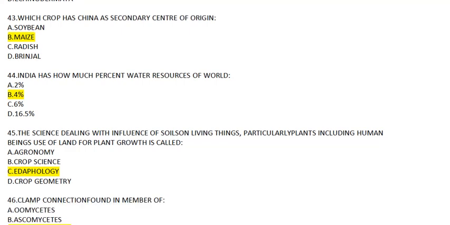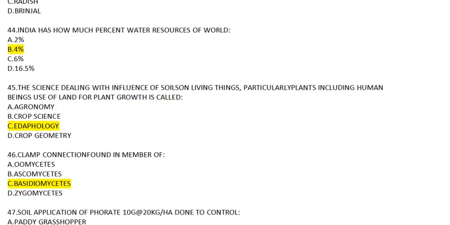Question number 43. Which crop has China as a secondary center of origin? Now, China is a primary center of origin for soybean, radish, brinjal, opium poppy, etc. But it's a secondary center of origin for maize. Okay, so the answer will go B, maize. Question number 44. India has how much percent water resources of the world? Answer will be B, 4%.